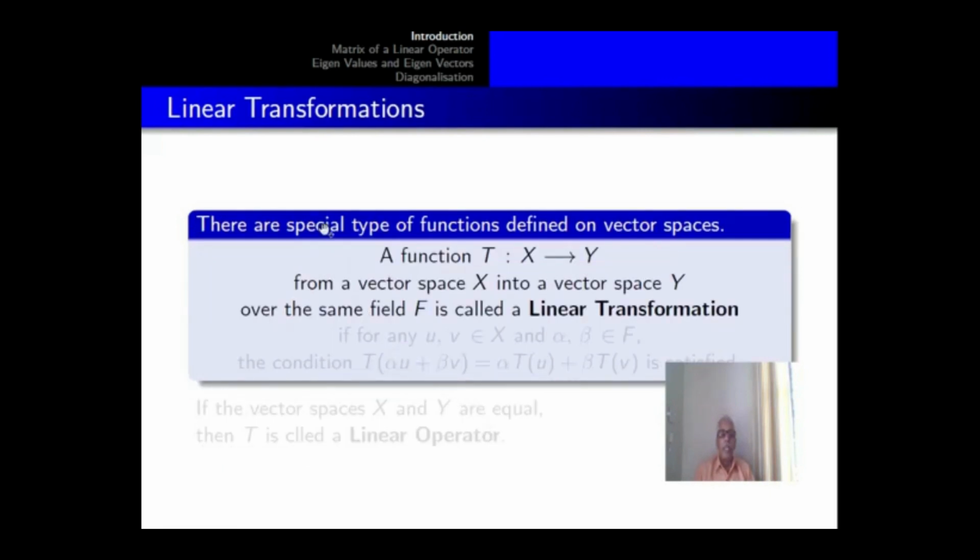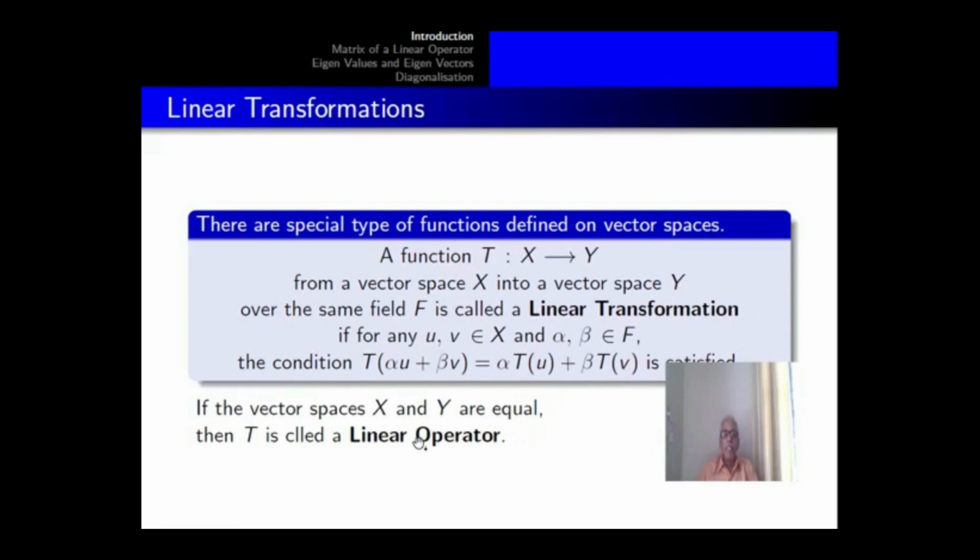Linear transformations. These are a special type of functions defined on vector spaces. A function T from X to Y, from a vector space X into a vector space Y over the same field F, is called a linear transformation if for any u, v in X and alpha, beta in F, the condition T(alpha u plus beta v) equals alpha T(u) plus beta T(v) is satisfied.